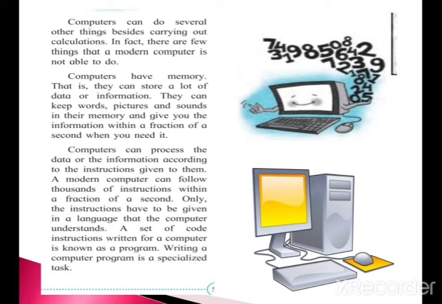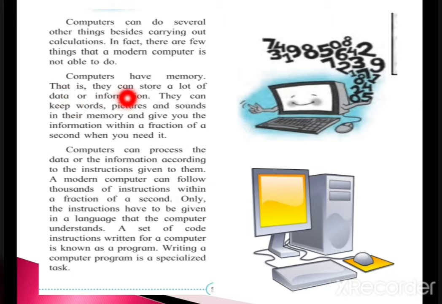Computers have memory. We all have memory. Therefore, we remember all things. In the same way, it is said that computers also have memory. That is, they can store a lot of data or information. They can keep words, pictures and sounds in their memory and give you the information within a fraction of a second when you need it.